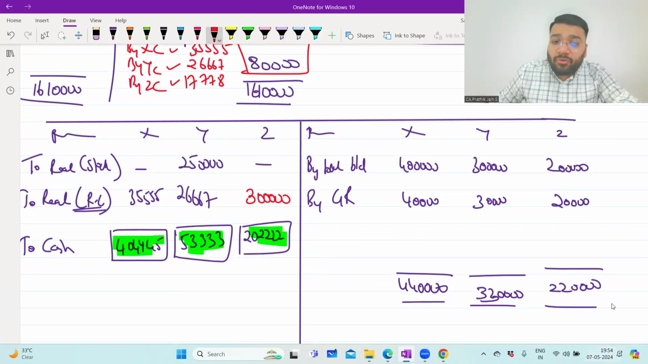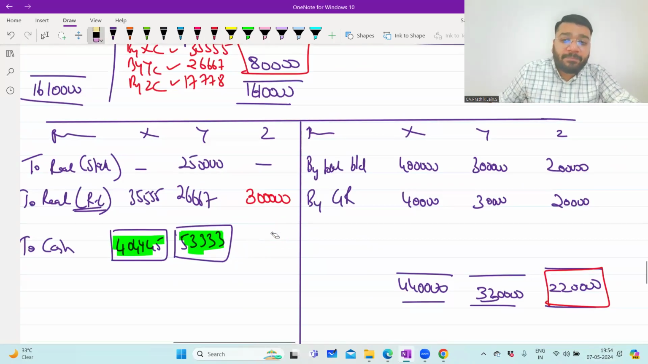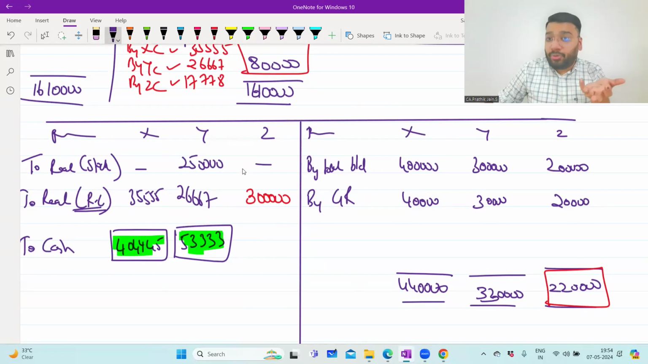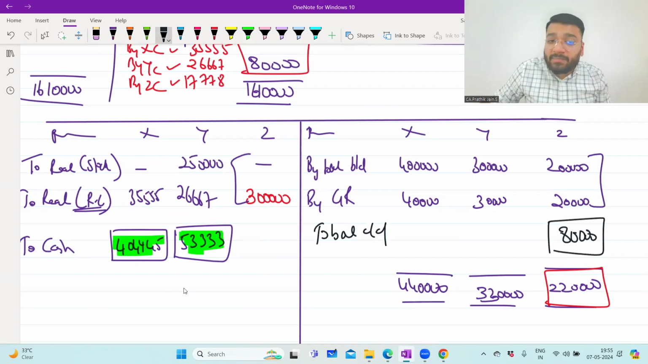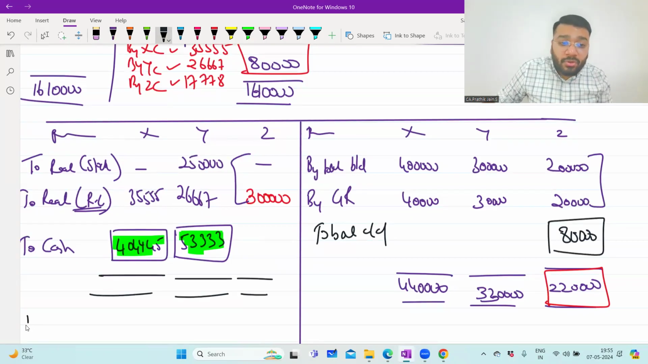Means what? I have to pay him 2,20,000 rupees, but I have to recover from him how much? 3 lakh rupees. So will I pay the money to him at the end, or will I receive the money from Z? 2,20,000 rupees is the total money we have to pay, and 3 lakh is the total money that we have to receive. So where will the balance carried down come? Credit side, how much? 80,000 rupees. So to balance carried down, and where is the brought down coming? To balance brought down, debit side 80,000 rupees.